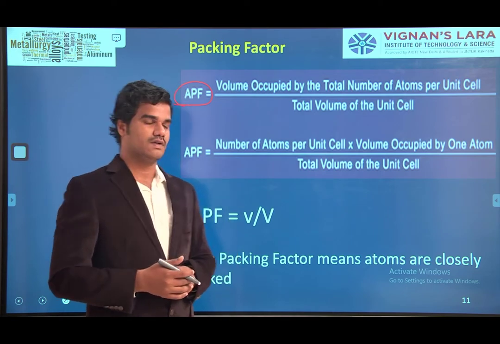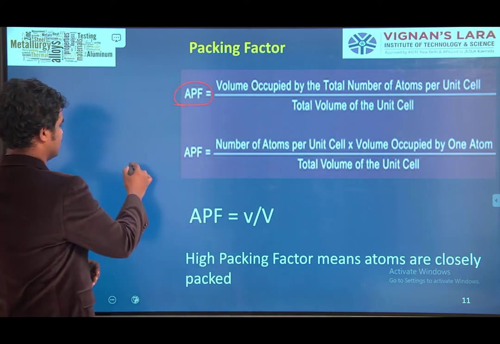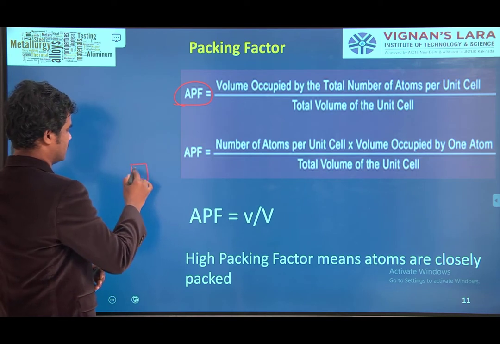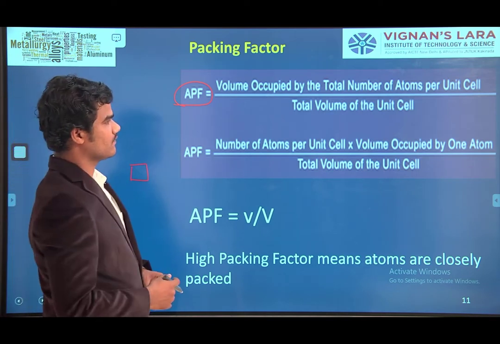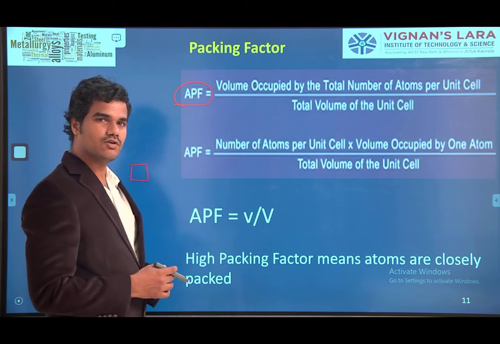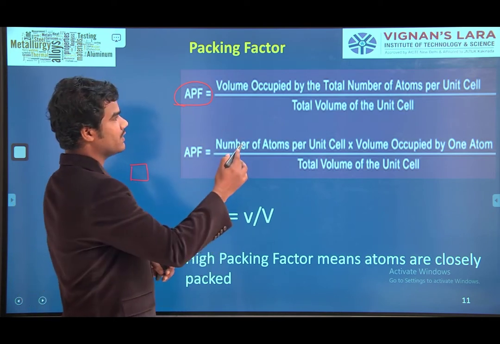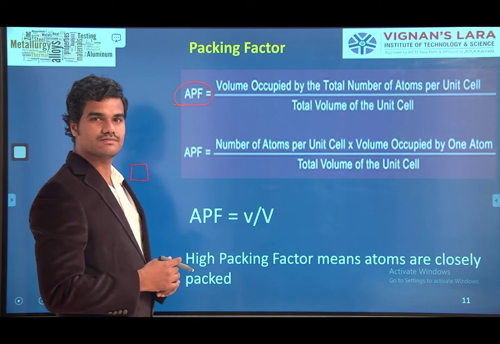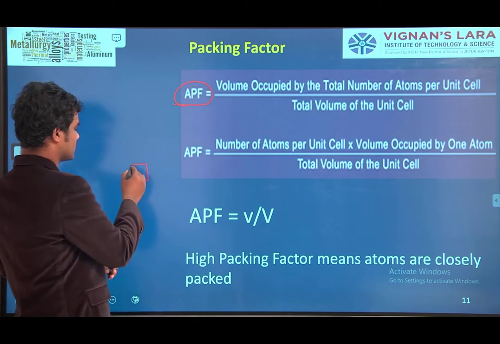Okay? If you take a unit cell here, in that unit cell, how much volume is occupied by the total number of atoms?